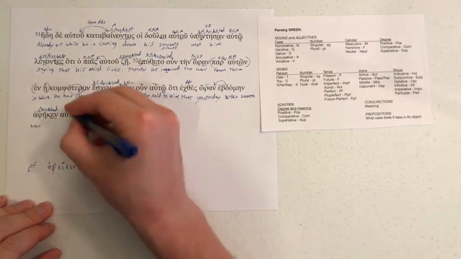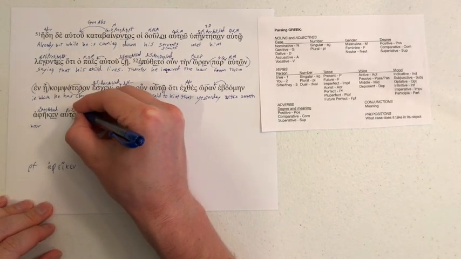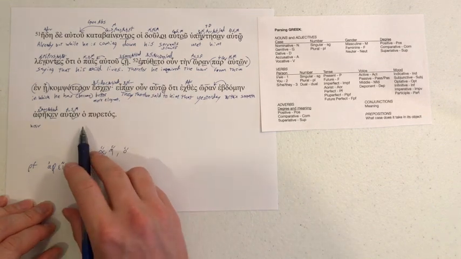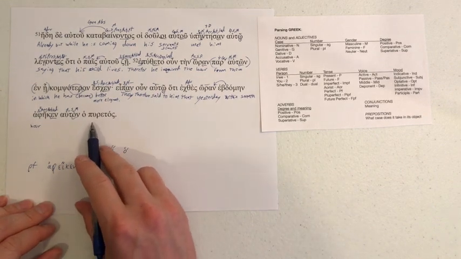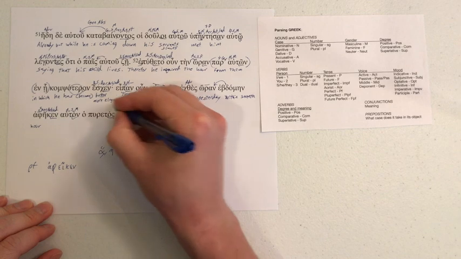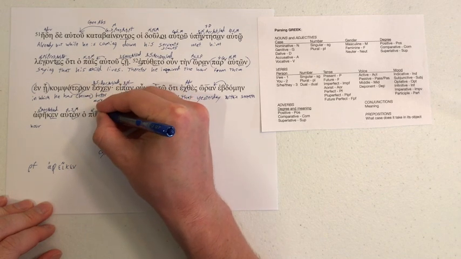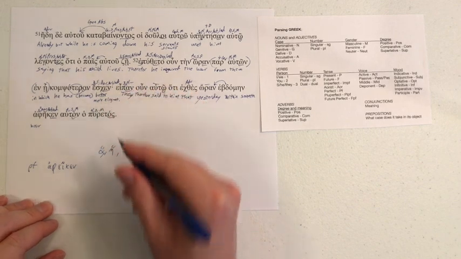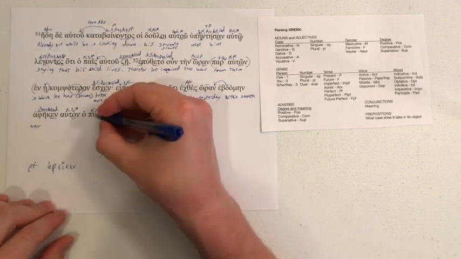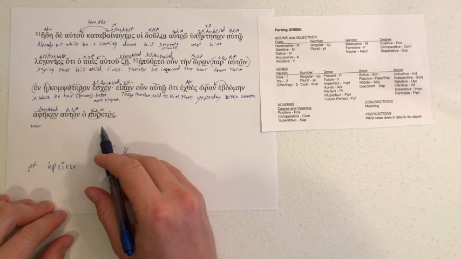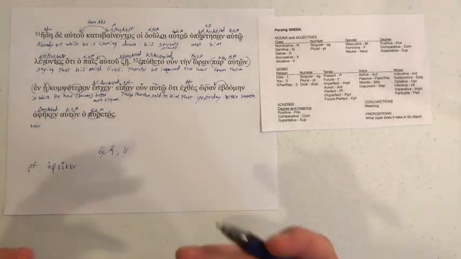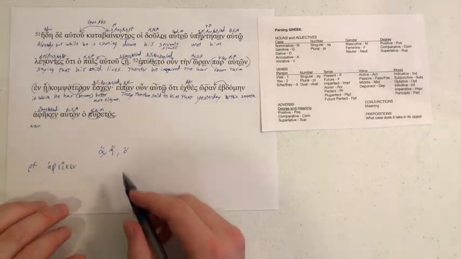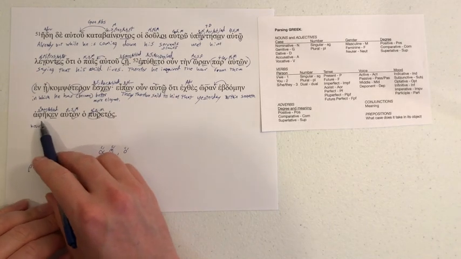Auton, accusative, singular masculine, referring then to the son, or really the child. Ho puretos, omicron sigma there for nominative singular, and this is masculine, we know because of the article. And this, of course, we have the pur in there, which means fire, and so this is going to be a fever, a scorching heat, describing his condition. And it's the scorching heat that has left him.